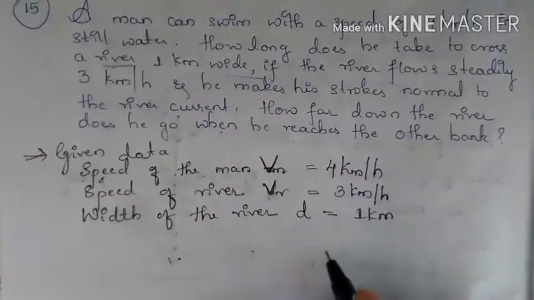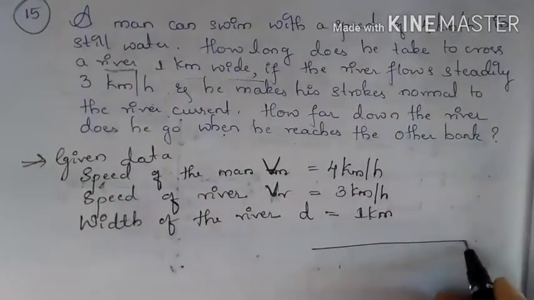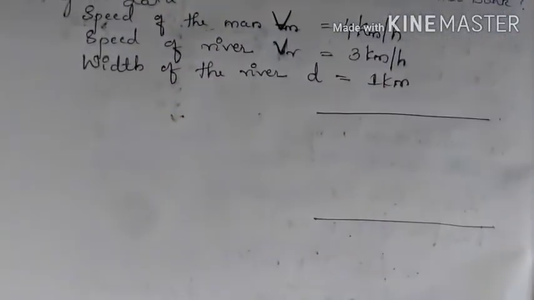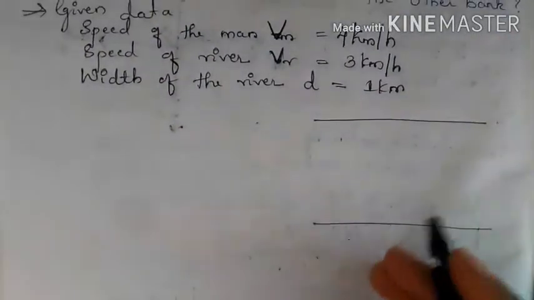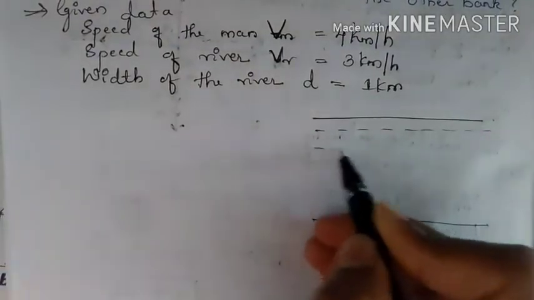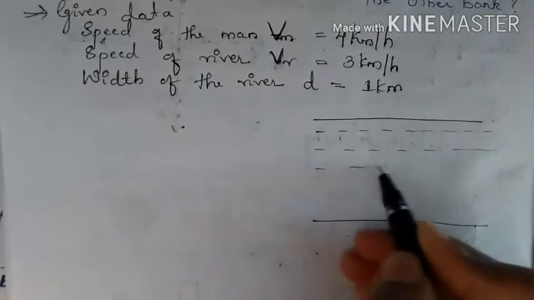So let's suppose we have a river here, which has a width of 1 kilometer.